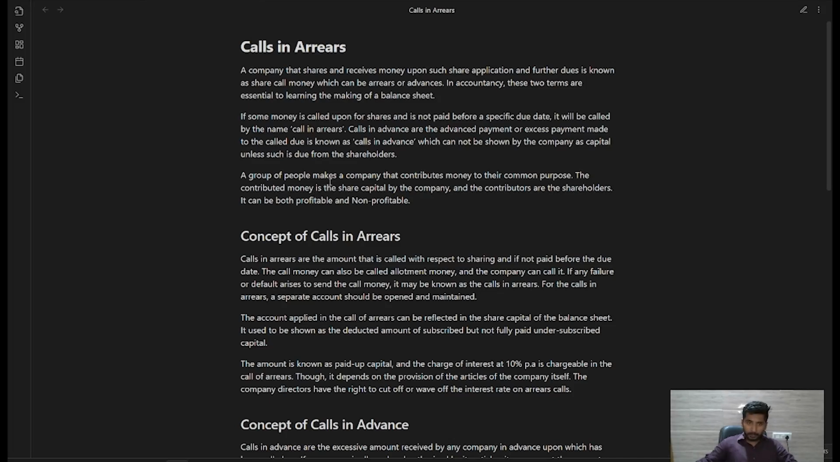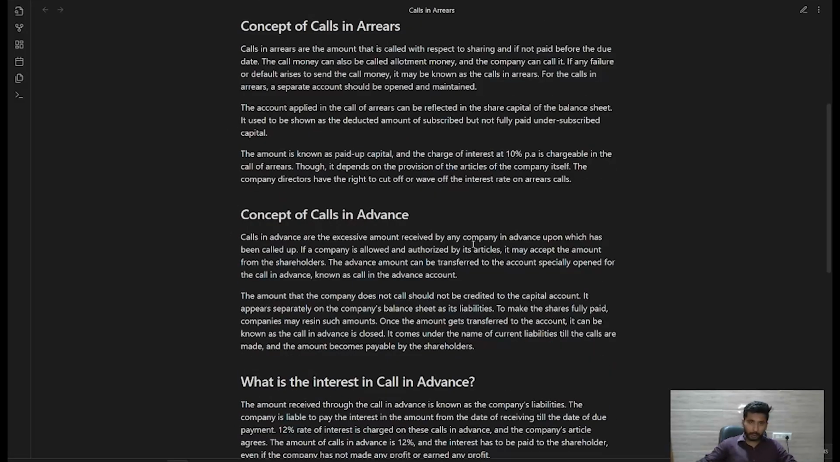A group of people makes a company that contributes money to their common purpose. The contributed money is the share capital of the company and the contributors are the shareholders. It can be both profitable and non-profitable. So ये तो basic सी definition है for the company, but call scenarios, if you are giving something in advance, it is the calls in advance, and if the amount is due and you have not paid it, it is the calls in arrears. So we will talk about the concept of calls in arrears.